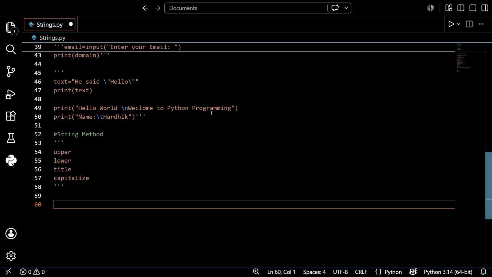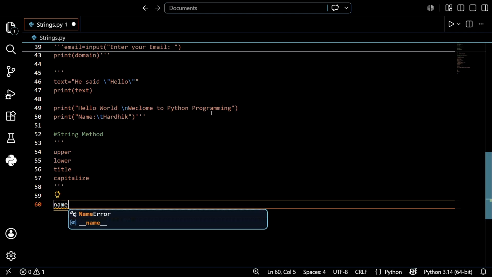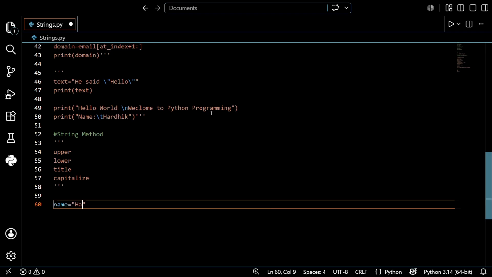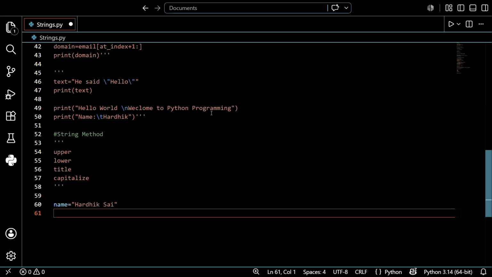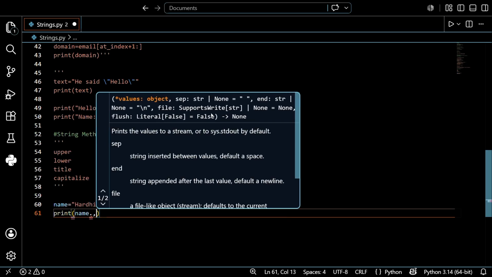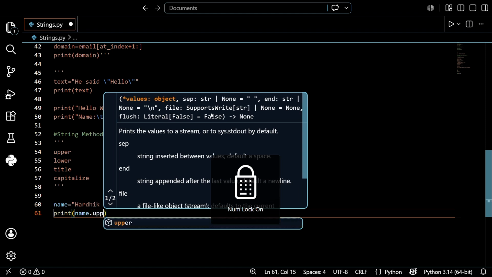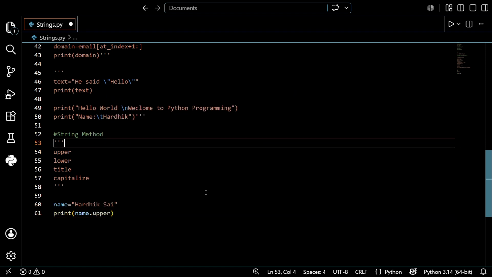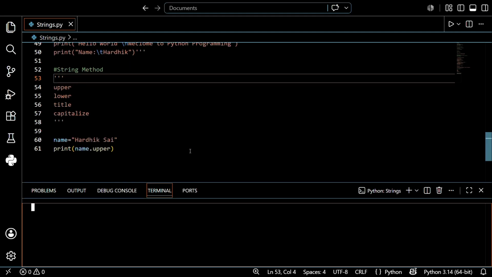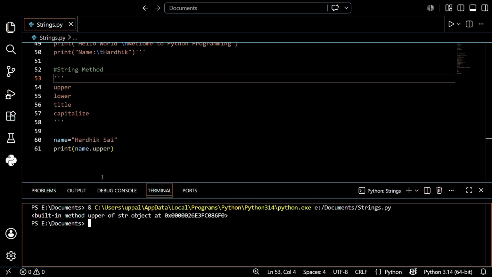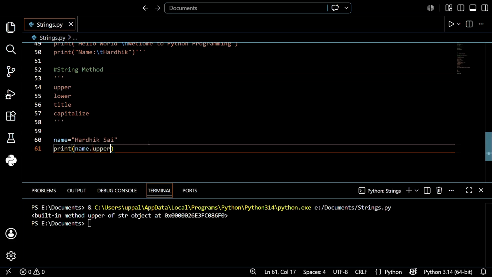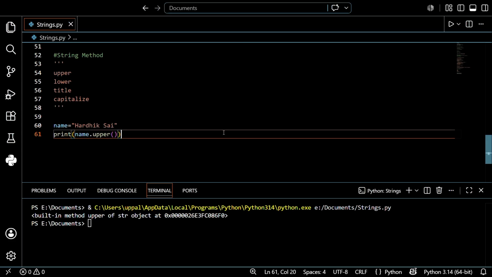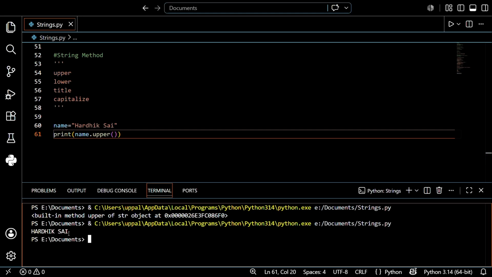Okay, let's create a variable. Let's name is equal to Arthik. So my name is this. I want to convert every letter into uppercase. How can you convert? Just simple, guys. Just write print of name dot upper. I hope you understand. After that just save this and run this. I just want to add the brackets in the upper. Save this first and run this. See, it's converted every letter into upper.